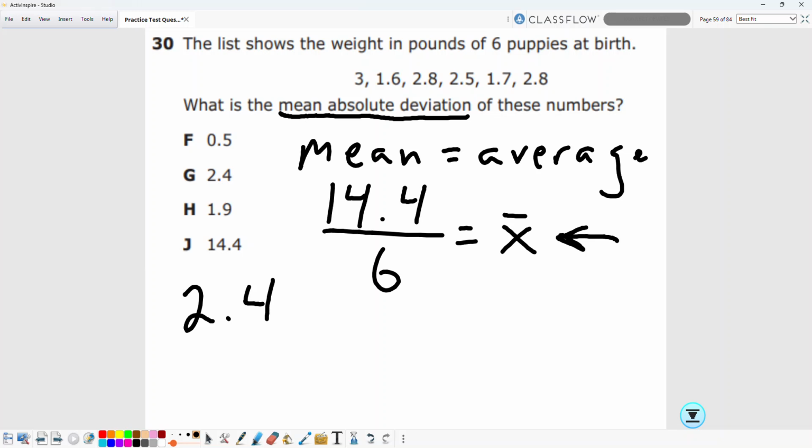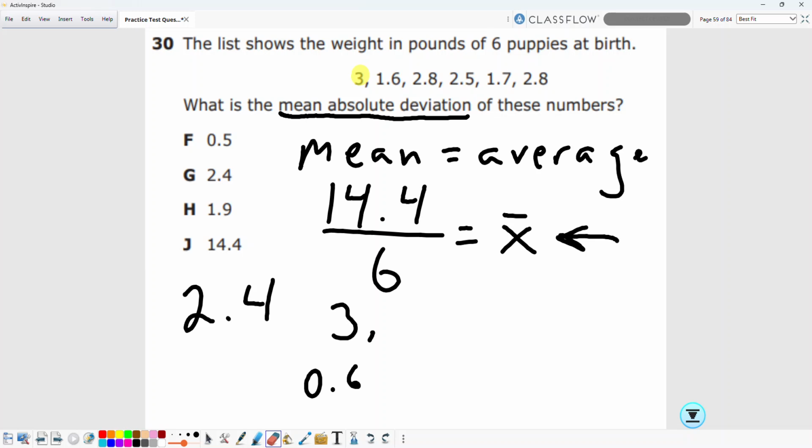So 3, the difference between 3, that's what deviation means, is difference. It doesn't really care if it's positive or negative. It's just how far away, how different is this? So for 3, the deviation is 0.6.